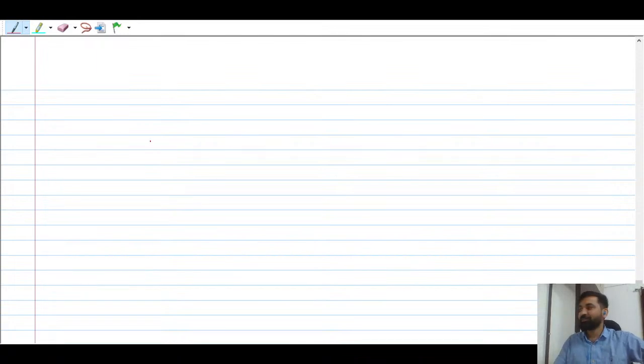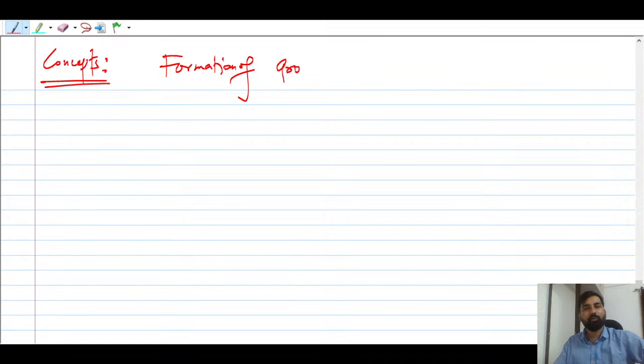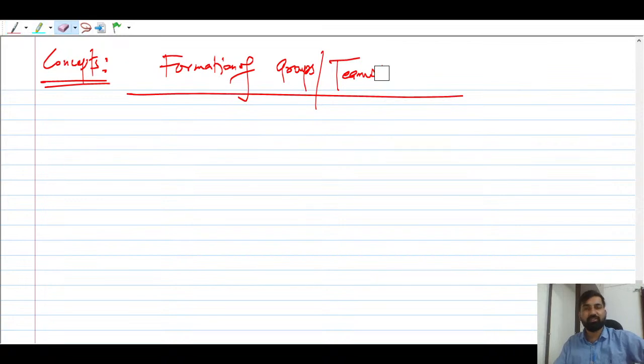Okay, chalo. One more concept. This concept is an important concept, right? You have to remember it to solve the problem. This concept is called formation of the group, right? Formation of groups, or you can say teams. Formation of the groups or teams, you can say, or many teams. Formation of group or team.